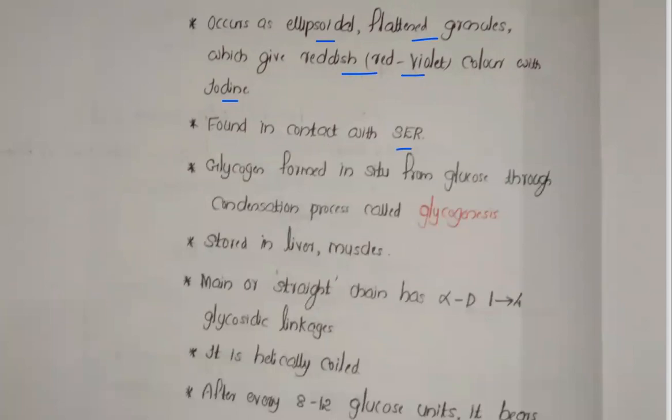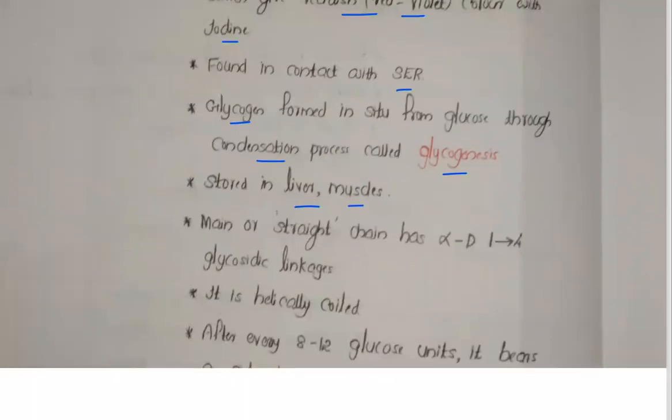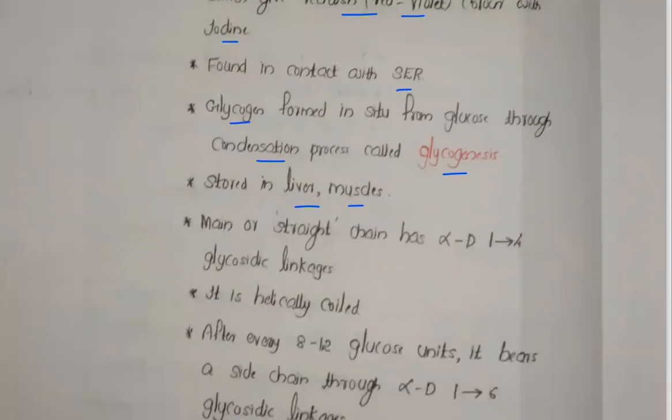Now it is found in contact with the SER, means it's seen along with the smooth endoplasmic reticulum. So glycogen is formed from glucose by the process called glycogenesis, or the condensation process, the formation of glycogen, that is called glycogenesis. This glycogen is stored in the liver and muscles.